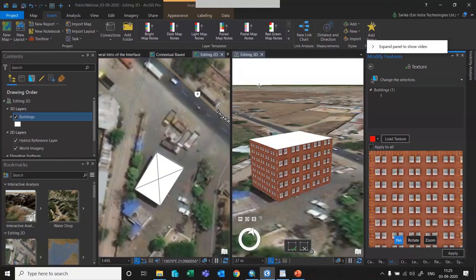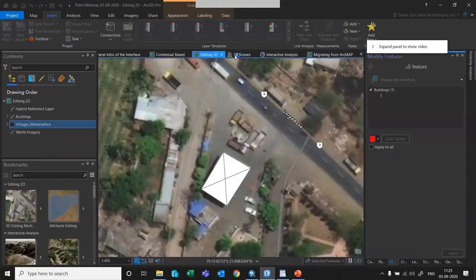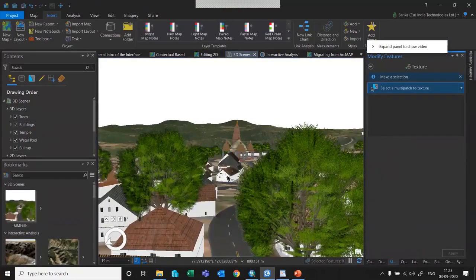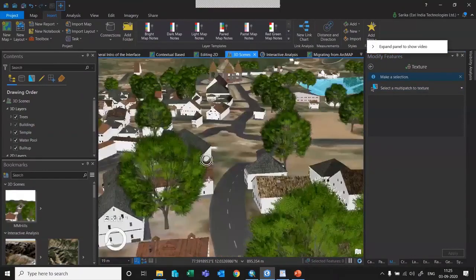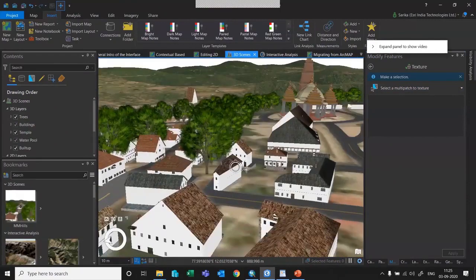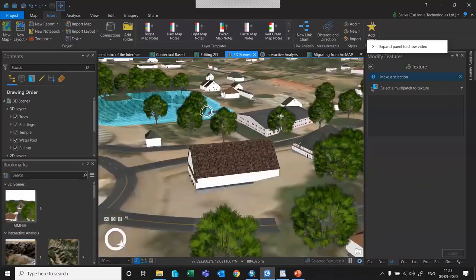So as I have shown you how to create, let me show you another scene which has been developed in ArcGIS Pro. We have one more scene which has been configured in ArcGIS Pro. Here we have used CityEngine rules, and we have created a temple city. Let me take you around this temple city. The features and buildings you're seeing have been completely created with the help of ArcGIS Pro. And we have 3D realistic water symbology as well, which gives the real effect of water.